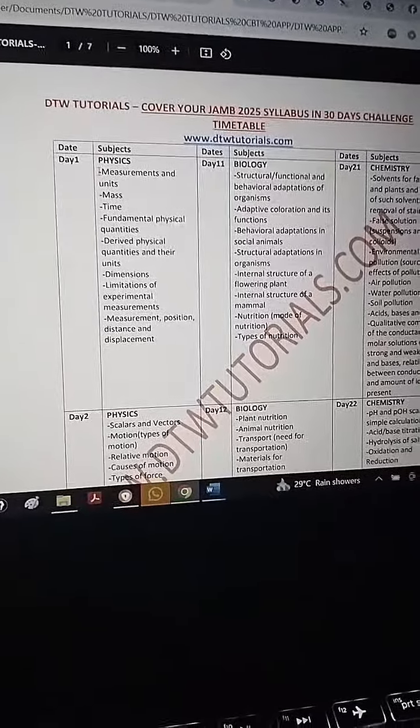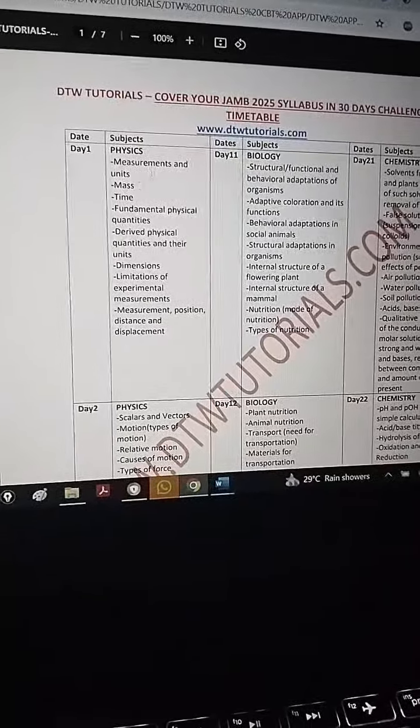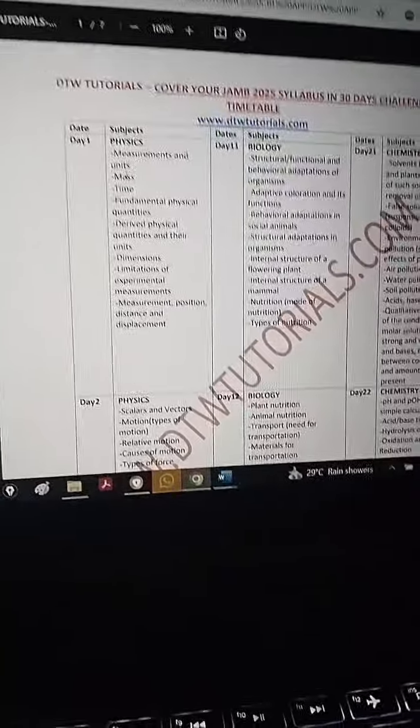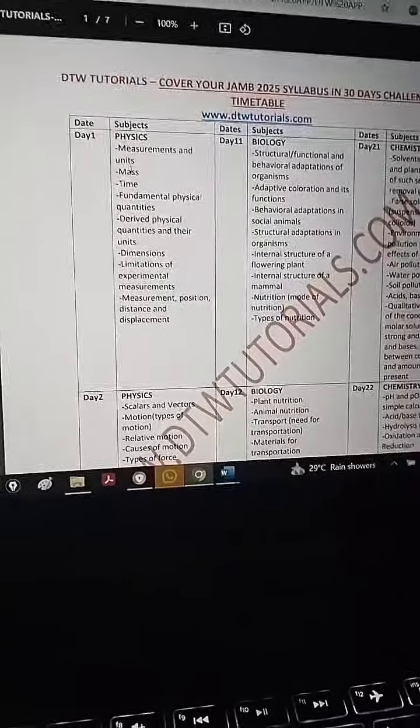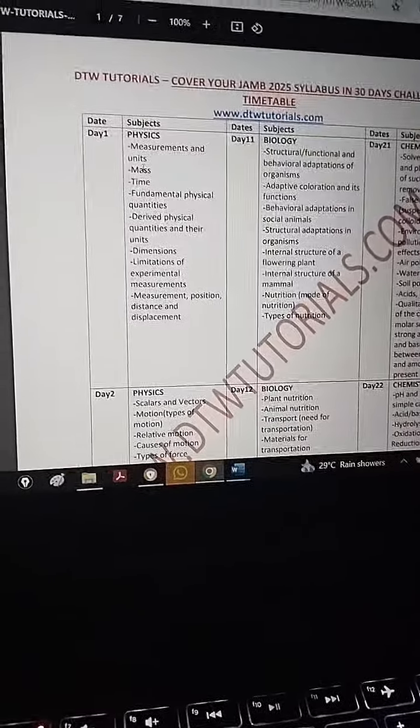Let's say there's a feature on the DTW app where you just select a topic, such as measurement and unit, and type it in the question search. It will bring out questions on measurement and unit. Practice it. Are you with me?